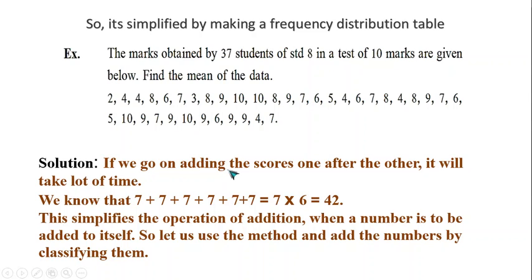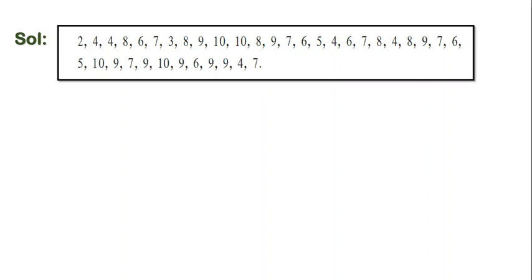If we go on adding the scores one after the other, it will take a lot of time. But we know that 7 plus 7 plus 7 plus 7 plus 7 plus 7 can be written as 7 into 6, that is equals to 42. This simplifies the operation of addition when a number is to be added to itself. So, let us use the method and add the numbers by classifying them. Solution: I have once again written these scores for my convenience.